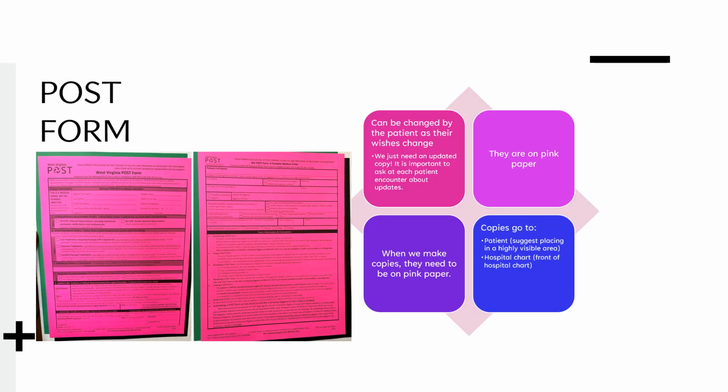A POST form is the voluntary West Virginia state form that acts as a medical directive. They can also be used in conjunction with advanced directives. They are always printed onto pink paper and should always be copied on pink paper. This paper will go in the front of the patient's chart on admission, and a copy should also be given to the patient. The patient should be encouraged to hang this in a highly visible area of their home in the event that emergency personnel respond to their home.